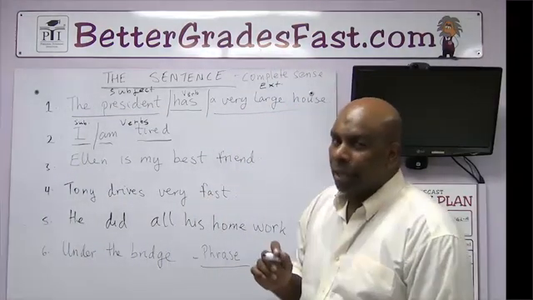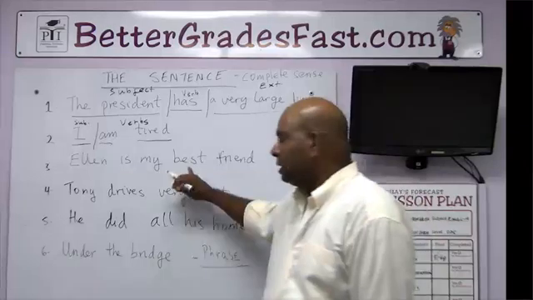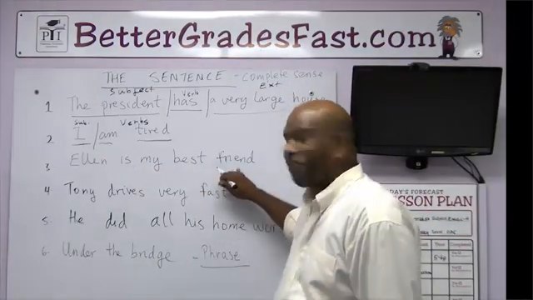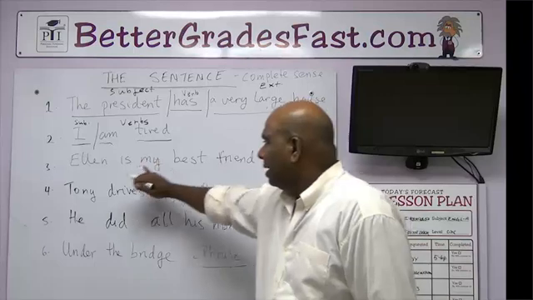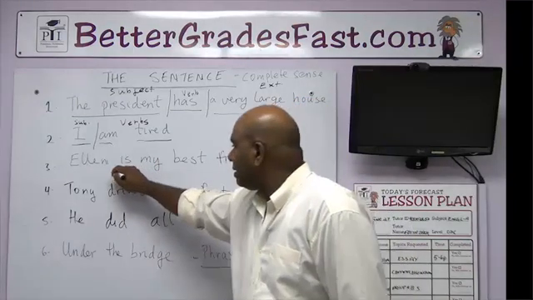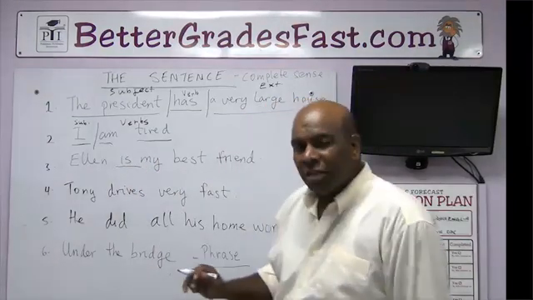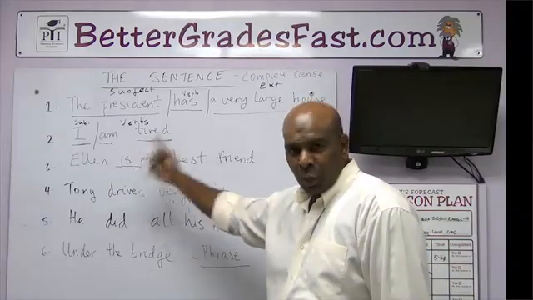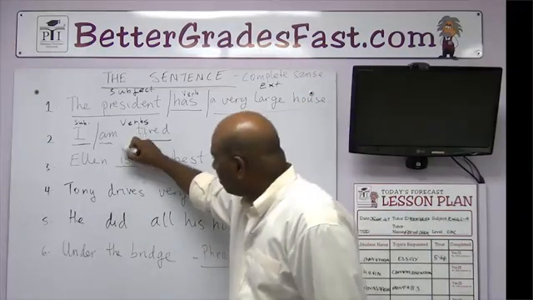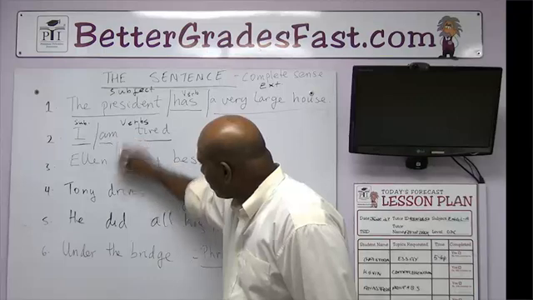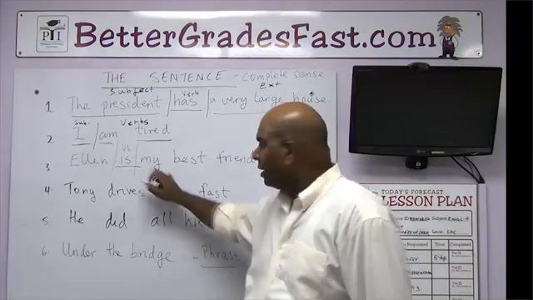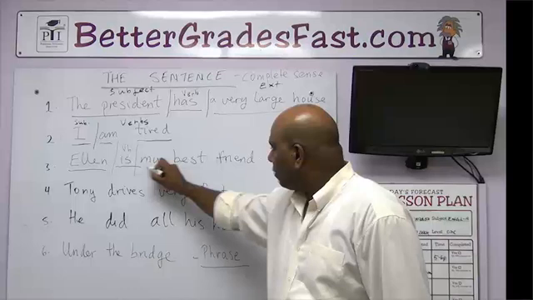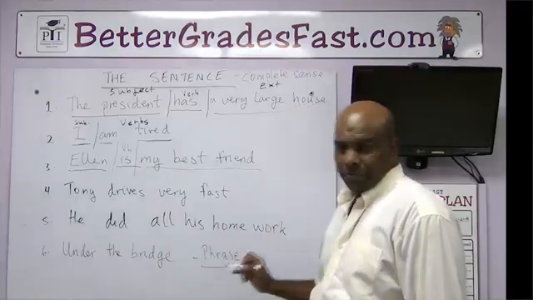Ellen is my best friend. What's the action word there? Well, it's not best because you can't best. It's not my, you can't my. It's not friend, you can't friend. Is the action word. Very small, and in Creole we tend to leave out that little word. We don't recognize that it's the verb. Who is my best friend? Ellen is. So Ellen is the subject. My best friend is the extension.